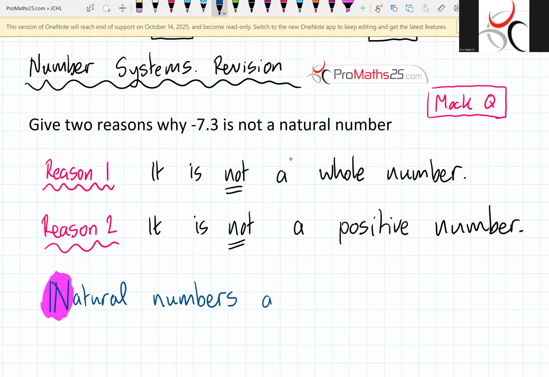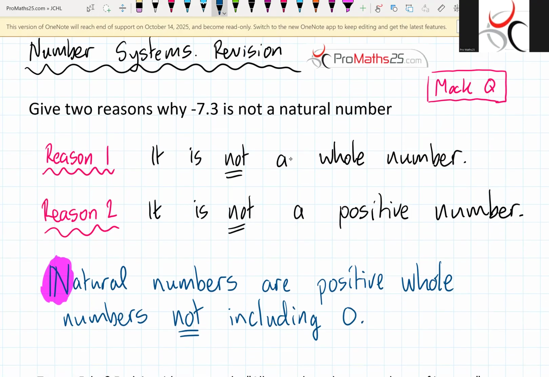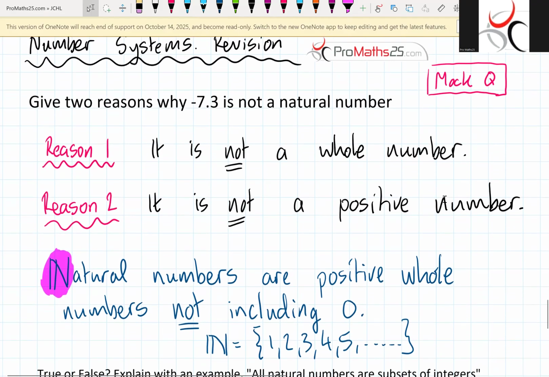Natural numbers are positive whole numbers not including 0. So they're positive whole numbers not including 0. And if you were to do a little natural number set, you'd be talking about 1, 2, 3, 4, 5, and so on. So positive whole numbers not including 0. That's what we'd be talking about when we're talking about a natural number.